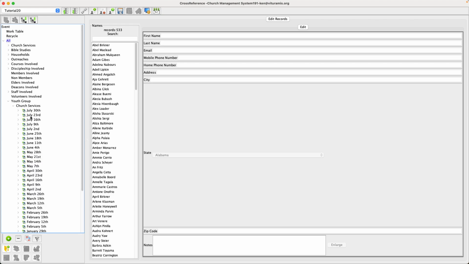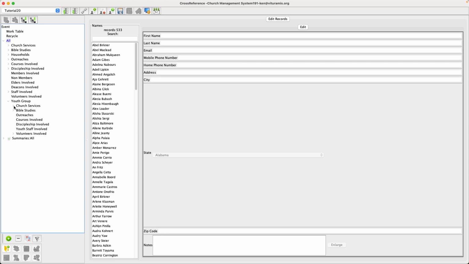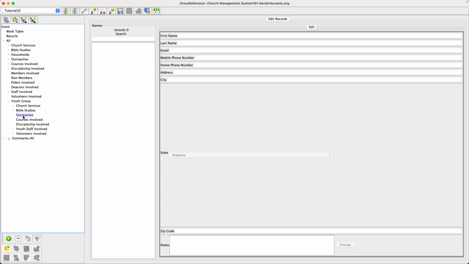If you expand church services, you'll find that there are a whole bunch of services there. And you can add them just the same as you can in the rest of the database. And the Bible studies as well are Bible study groups that are attached to the youth group. We have also specialized outreach groups, and we have specialized courses and classes that can be done within youth groups.